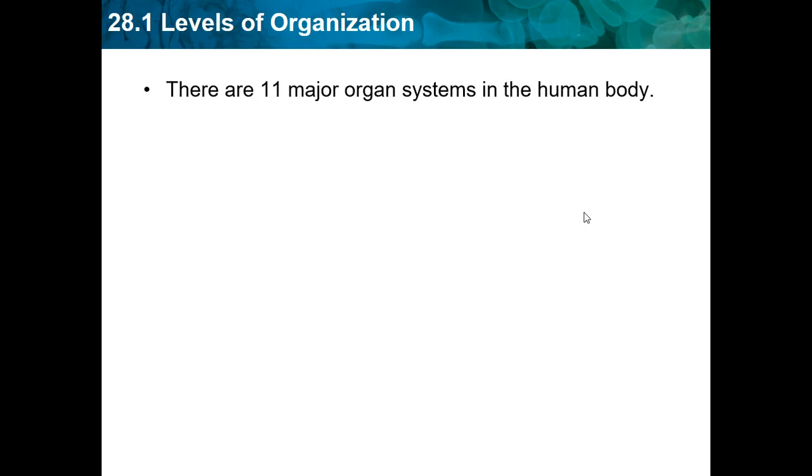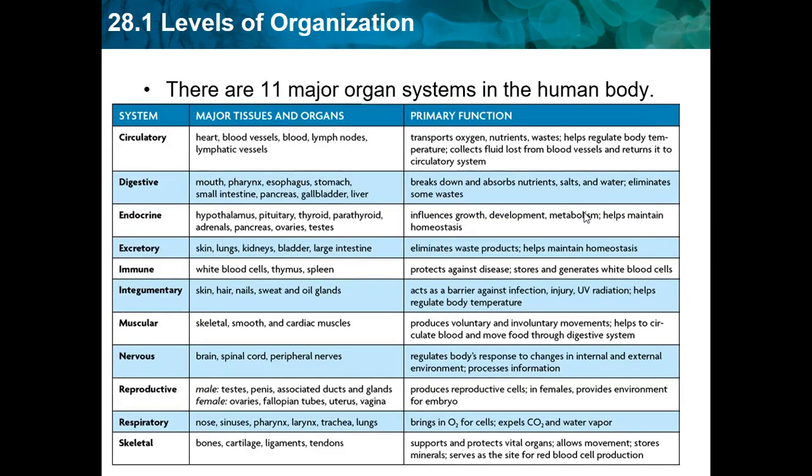There are 11 major organ systems in the human body, and these are all of them. We don't have to learn any detail about them. We have the circulatory, the digestive, the endocrine, excretory, immune, integumentary, muscular, nervous, reproductive, respiratory, and skeletal.